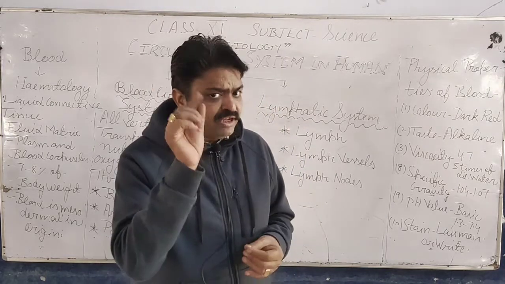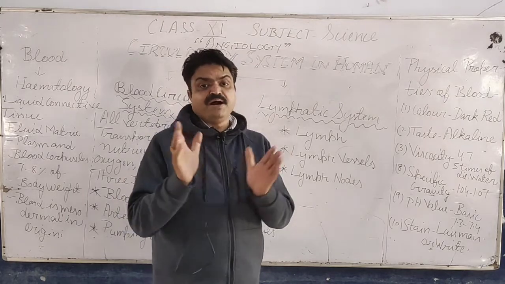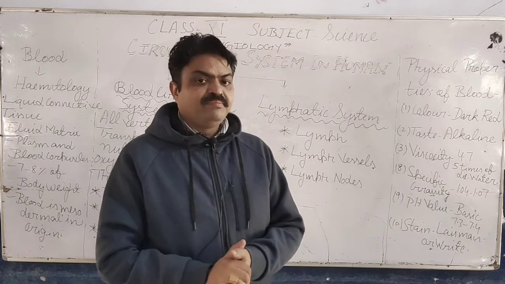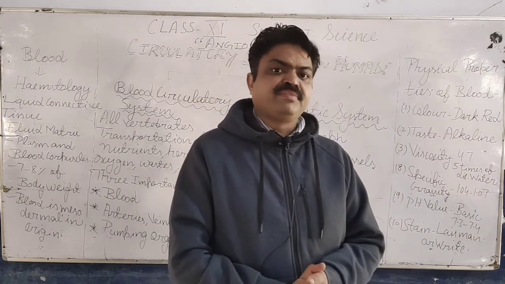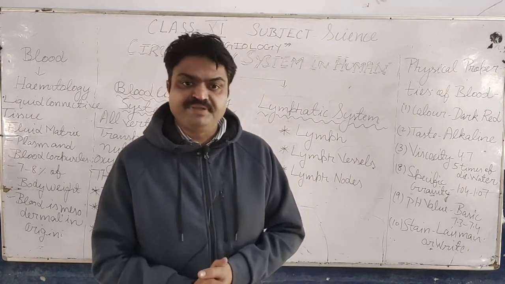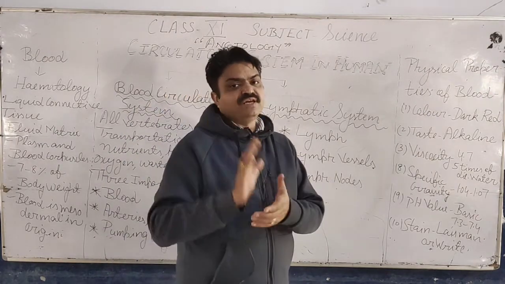Now we come to the next physical property, that is pH, the power of hydrogen. It is basic or alkaline in nature, so it has a slightly basic pH, which is 7.3 to 7.4.